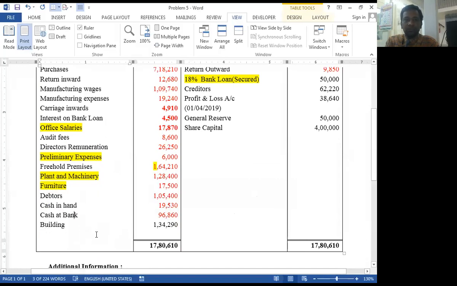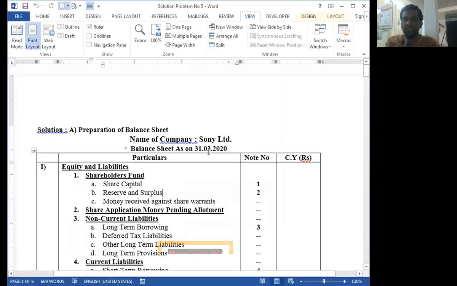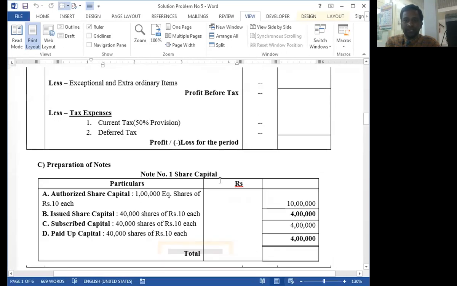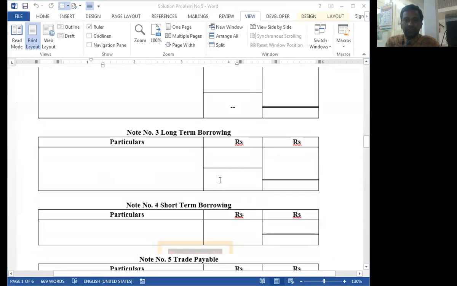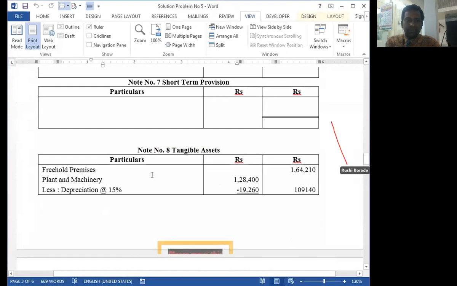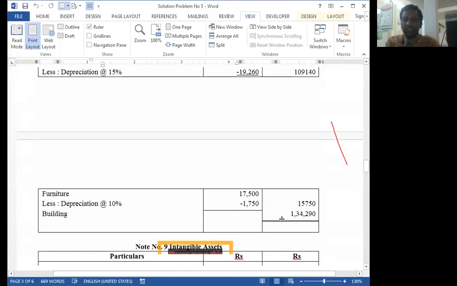The last item, building, is transferred to notes number 11 under the tangible assets. So tangible asset building 1,34,290.